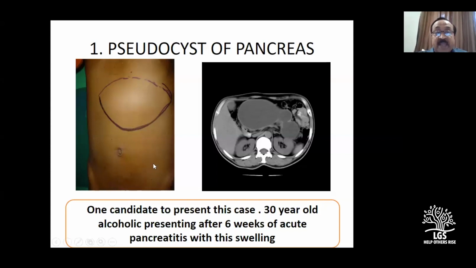Sometimes you may be able to get the movement. That doesn't mean it is liver. That doesn't mean it is stomach, because you already told upper border is very clear. I hope I'm making the points very clear. So it is your duty to say that clinical findings have to be mentioned.